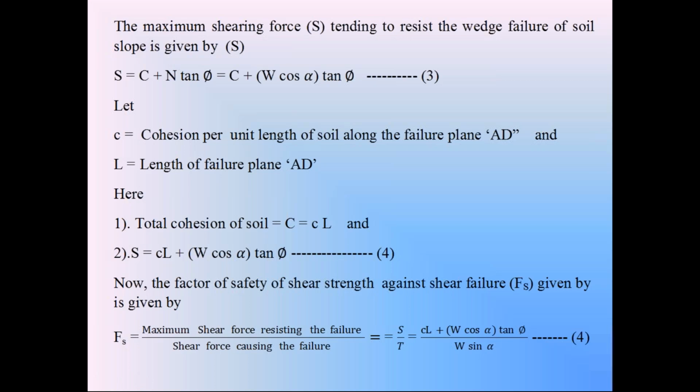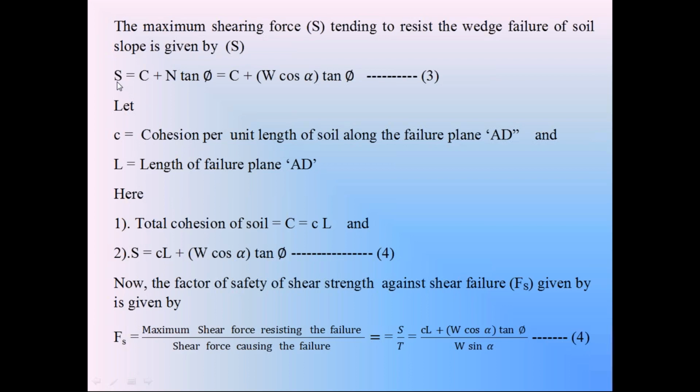On the failure surface AD, if the length of the failure surface AD in the finite soil slope is L, then the total cohesive force capital C is equal to the unit cohesive force small c into the length of failure surface AD. That is the relationship. So in this discussion, the total cohesive force C is equal to the cohesive force per unit length into the length of the failure surface AD, that is cL.